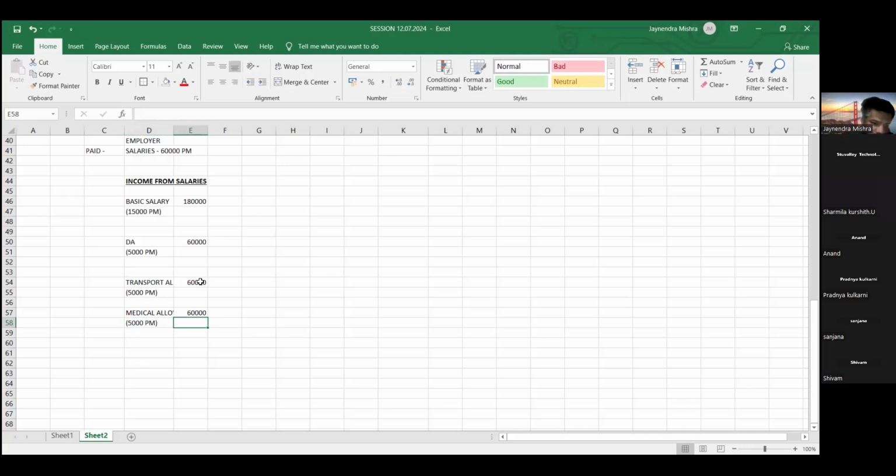Now, friends, try to understand: basic salary is fully taxable, I mean, no exemption. DA is fully taxable. Whatever you are receiving, on the full amount we have to pay the tax. That is called fully taxable. Transport allowance fully taxable. Medical allowance fully taxable. It means on the entire amount received, tax has to be paid. Who has to pay?